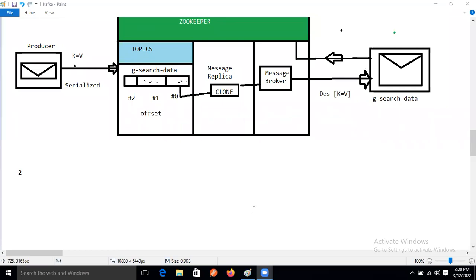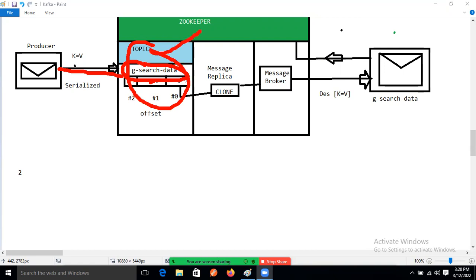Now guys, let's understand again. The topic name is what? A destination name only, guys. Destination name that has stored the data, given by whom? Producer application, right? Producer only. And this topic is handled by whom? Zookeeper.